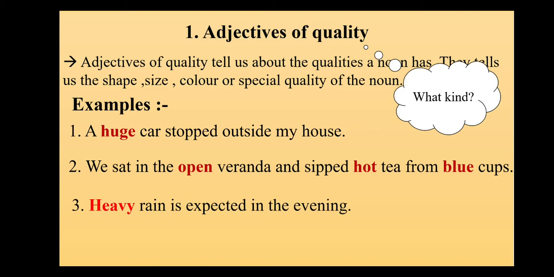Third example, heavy rain is expected in the evening. So what kind of rain, children? I got the answer, heavy rain. Very good, all of you are trying it. She is wearing a beautiful gown. What kind of gown, children? Beautiful. So definitely my word beautiful is the adjective of quality here.